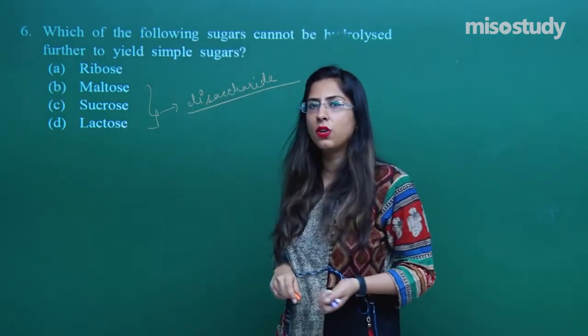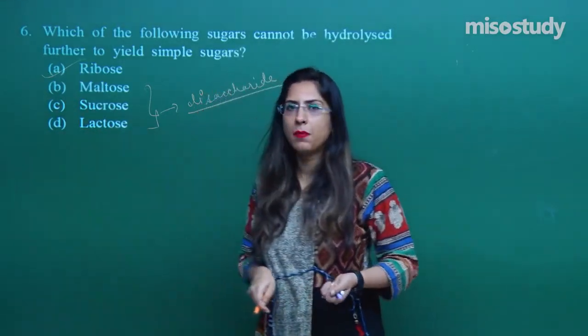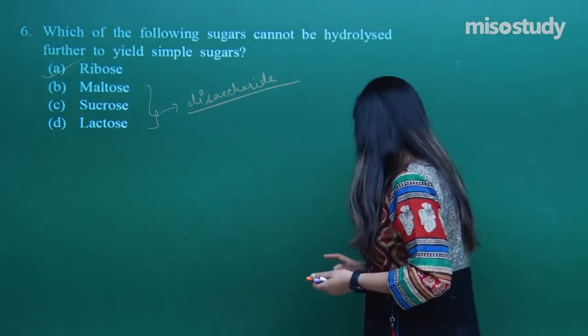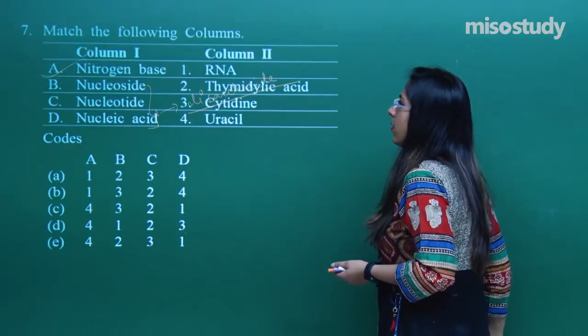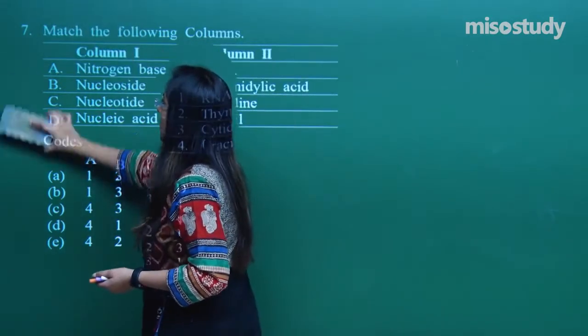That means the correct option for question number 6 is ribose 1. Let's look at question number 7. Again, another question: match the following.